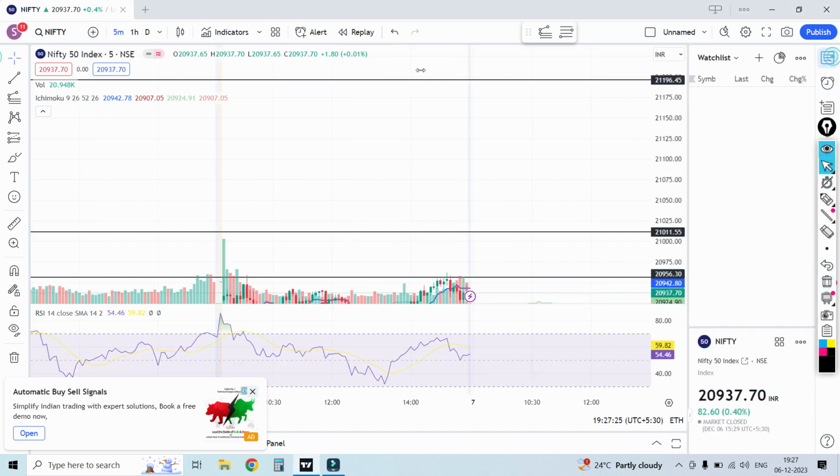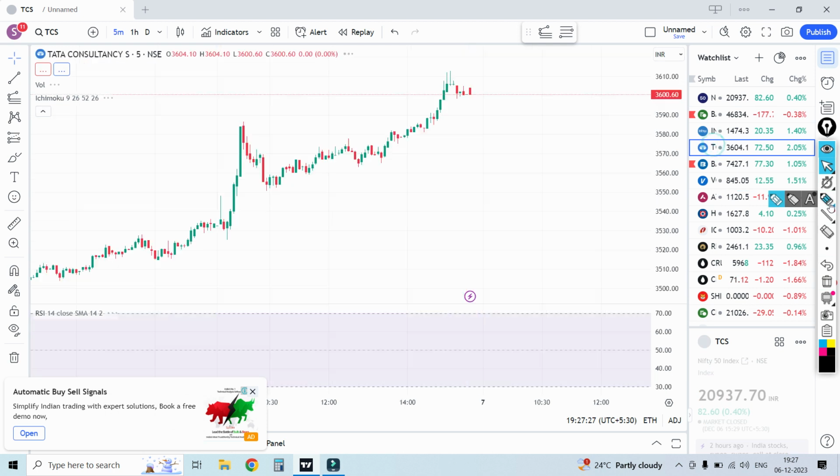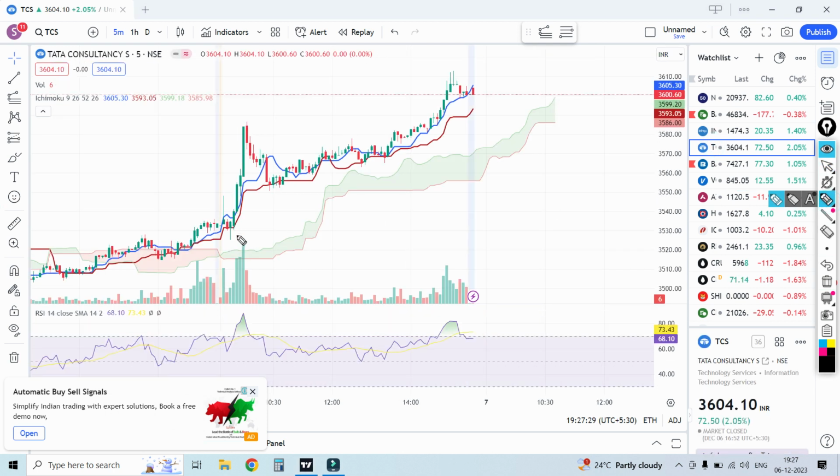And coming to the next point, see today TCS, I can tell you about TCS. See, this is the breakout candle, so that's the reason I just took it, and after that a big momentum candle again makes a correction. See, it looks like only 3 candles, this looks like 8 to 10 candles, so that's the reason it's a correction. See, this doesn't sustain this level, only the weak one comes and again it goes. See, this is almost a momentum candle comes, but I just waited for this weak level.